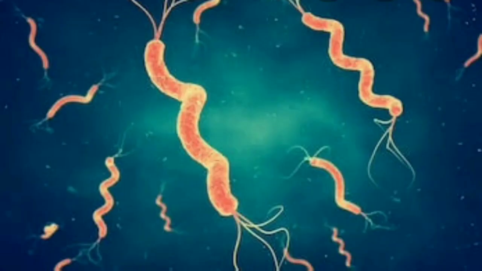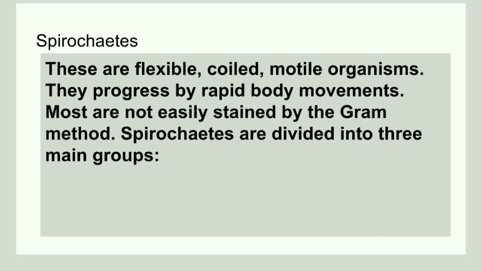This diagram shows a spirillum, that is, a spiral-shaped bacteria. They have flagellas at both the ends, and with these flagellas, they are able to move. Next, we will discuss about spirochetes, and they are flexible, coiled, motile organisms, and they are not easily stained by gramming method. So, by using gram stain, we are not able to stain spirochetes easily, and they are divided into 3 main categories.